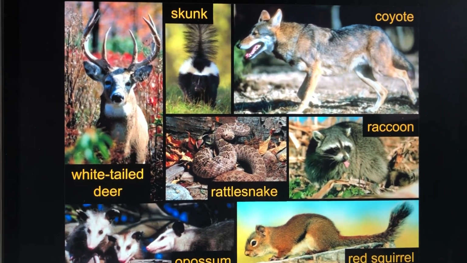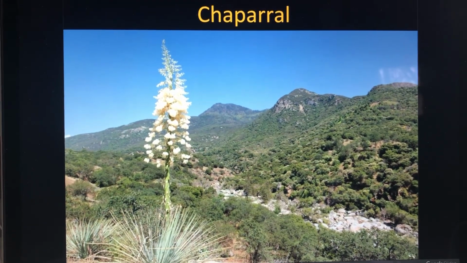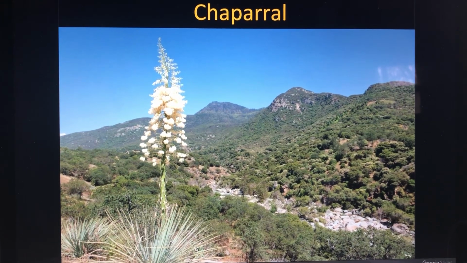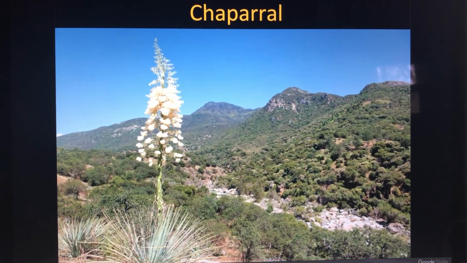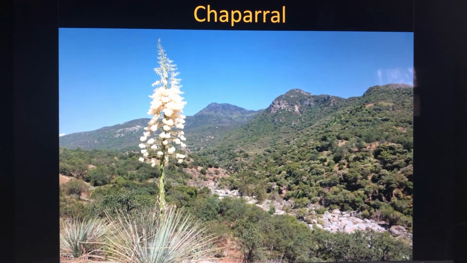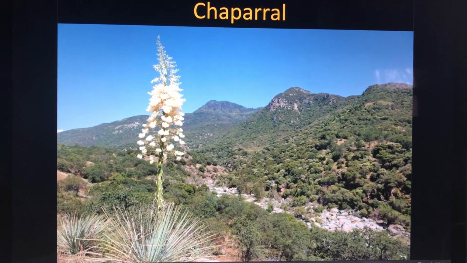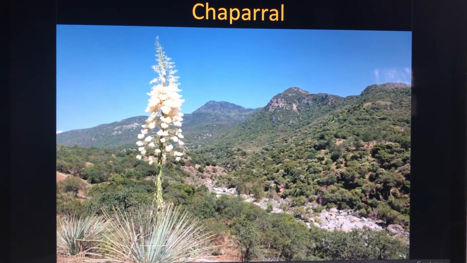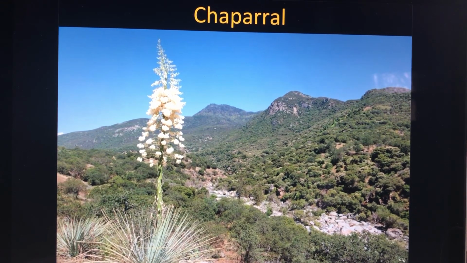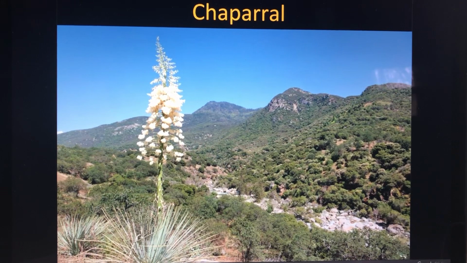Again, if you need to put me on pause, go ahead. The chaparral is going to be southern and central California. They receive subtropical dry summers. And they're going to be known for their shrubs. As you can see here, no tall trees, just a lot of low growing shrubs. And I don't mean low growing like ankle high, I mean like waist high. And so here is the chaparral.